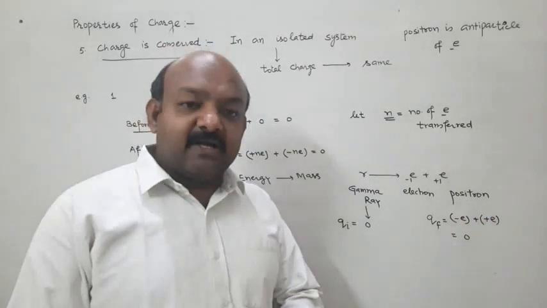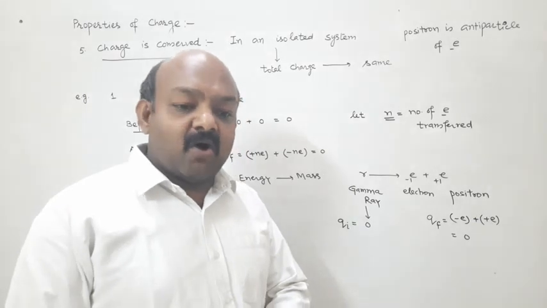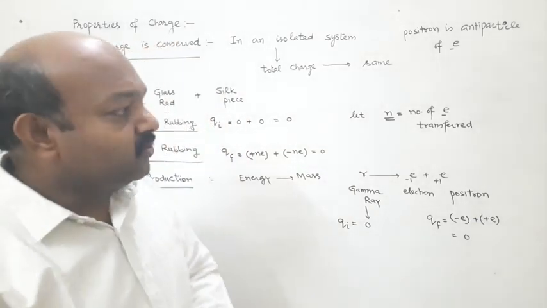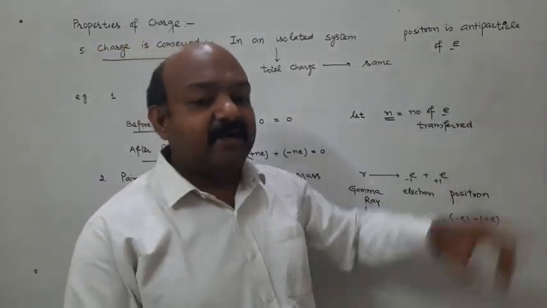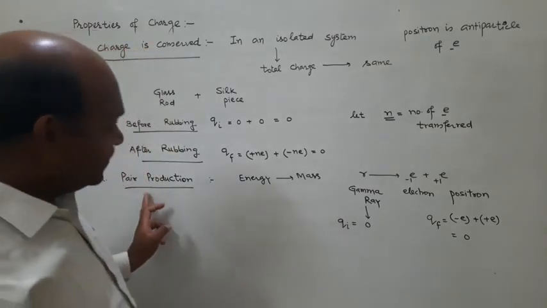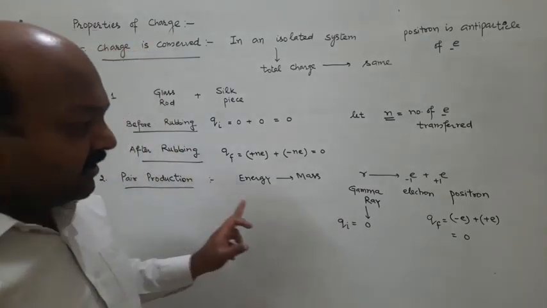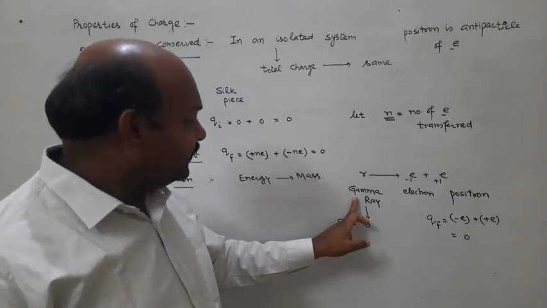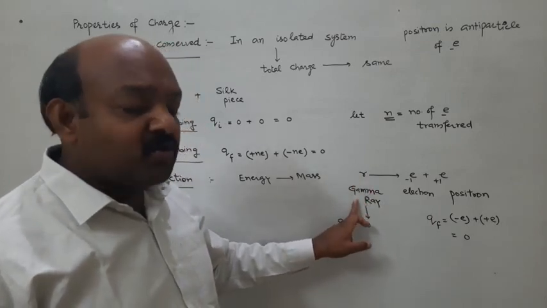So those particles which have all properties the same, only charge is opposite to each other, those particles are called antiparticles of each other. And for this pair production phenomenon, here gamma ray has no mass.